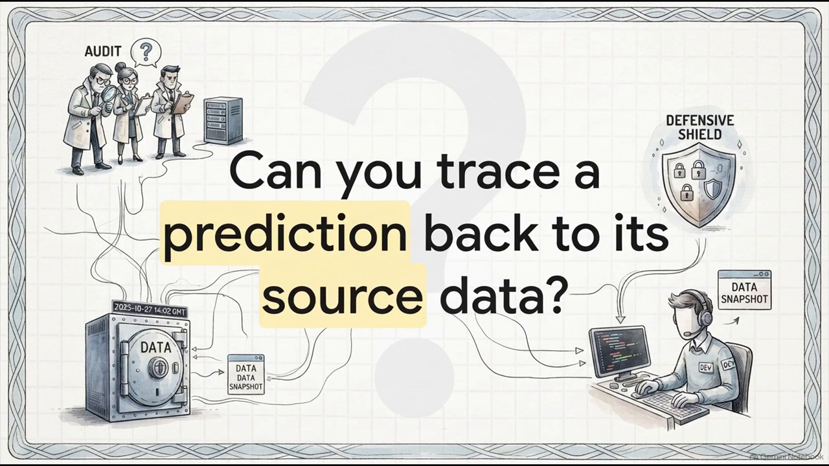Which leaves us with this final, really provocative thought. When the regulator, or even just your internal audit team, knocks on your door and asks to trace a specific prediction made today all the way back to the exact data snapshot and the specific developer who built it, will your architecture have the answer? Building this defensive shield isn't just about checking a compliance box, it's about having total, absolute confidence in the AI systems that are driving your business forward.